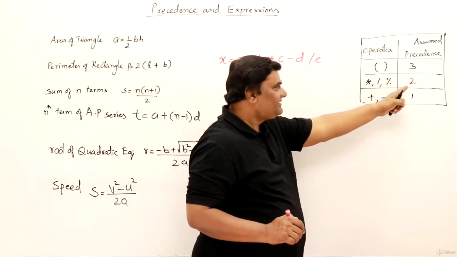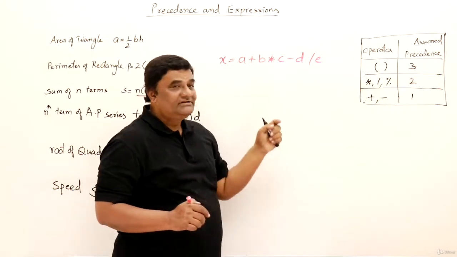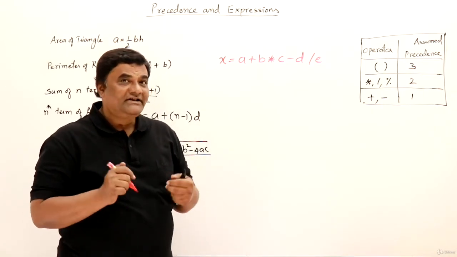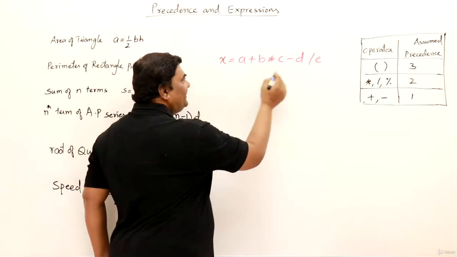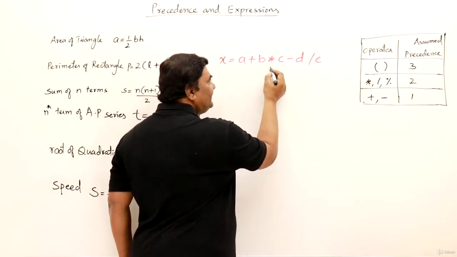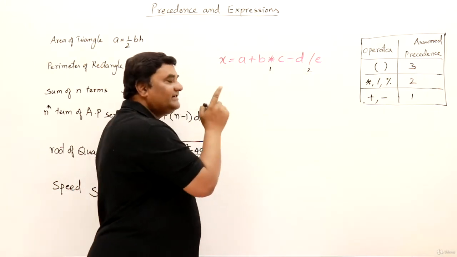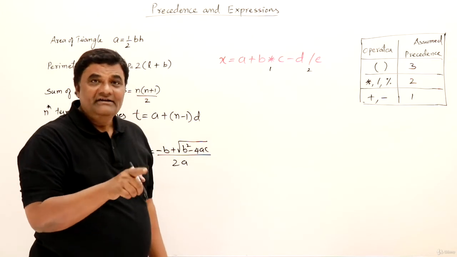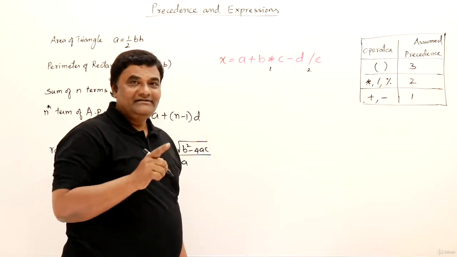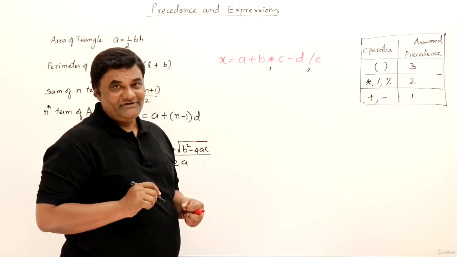Now who has higher precedence? Multiplication and division have higher precedence. In this expression, multiplication is there, and division is also there. Then which one will get executed first? From the left-hand side it will take, left to right. So the first one executed is this one and next is this one. First it will multiply, then it will divide. It means who will get multiplied? B and C will get multiplied, right? Then D divided by E. This is how they are executed.